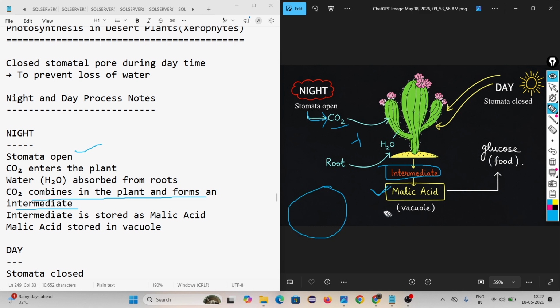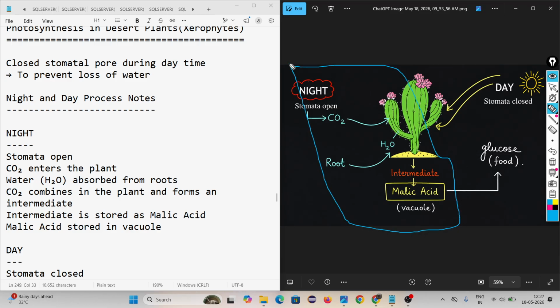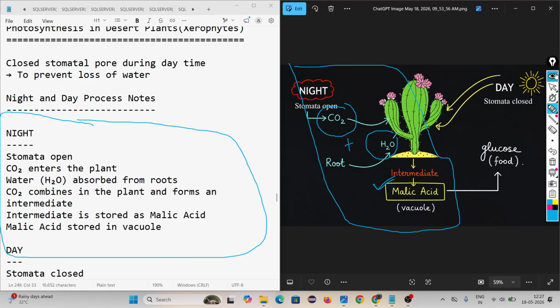And they store this malic acid inside the vacuole. A vacuole is nothing but a cell organelle. Look, this is happening at night time. At night, desert plants open their stomata and take in carbon dioxide and water, and by reacting water and carbon dioxide, they make an intermediate called malic acid, and they store this malic acid in vacuoles. This is happening at night time in desert plants.